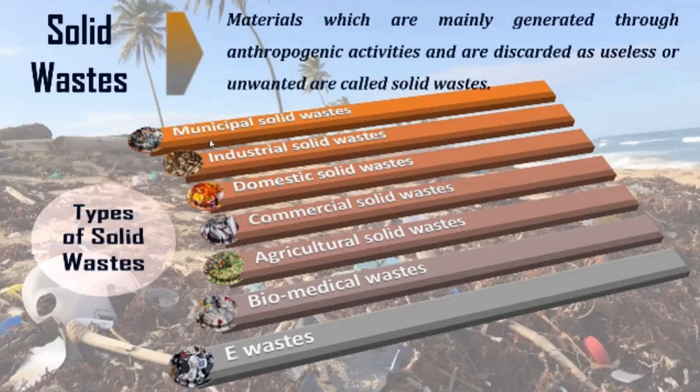Different types of solid waste are present here. Now, what are the types of solid waste? Basically, solid waste is of multiple types, starting from municipal solid waste. Now, what is municipal solid waste? Municipal solid waste is something that is taken by the municipality. Whatever waste will be taken care of by the municipality is called municipal solid waste, right? After that, we have industrial waste.